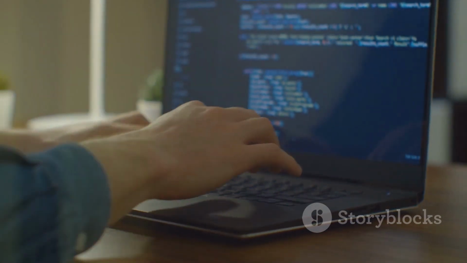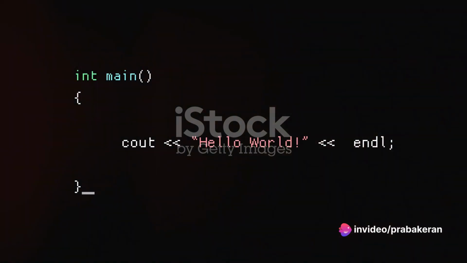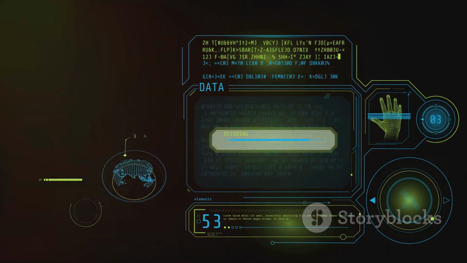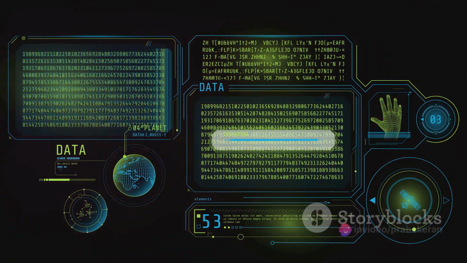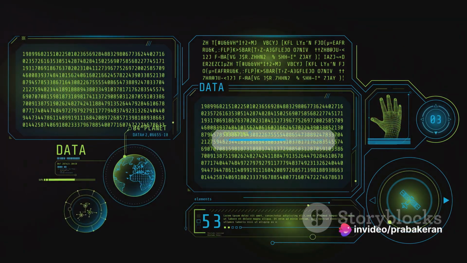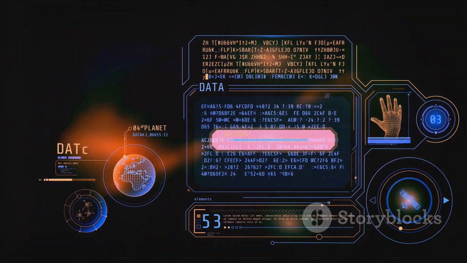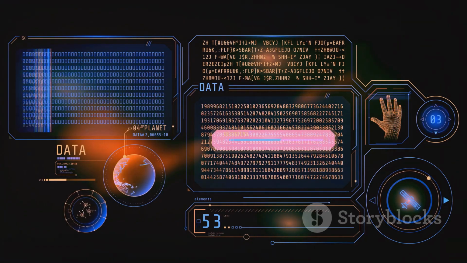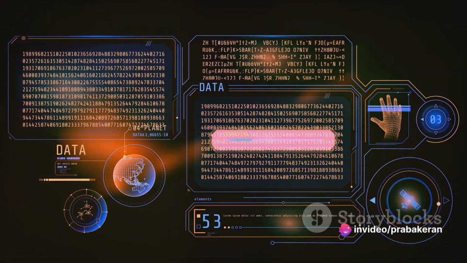But how do we declare an array in C++? Well, the syntax is quite straightforward. First, you specify the type of data you want to store. This could be int for integer, char for character, and so on. Then, you provide a name for your array, something that's relevant to the data you're storing. Finally, in square brackets, you define the size of your array, which is essentially the number of elements it can hold. So, if you're declaring an array of 5 integers, you would write int myArray[5].